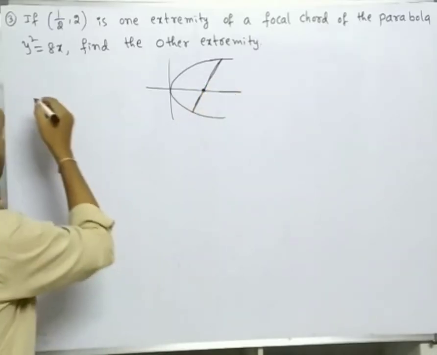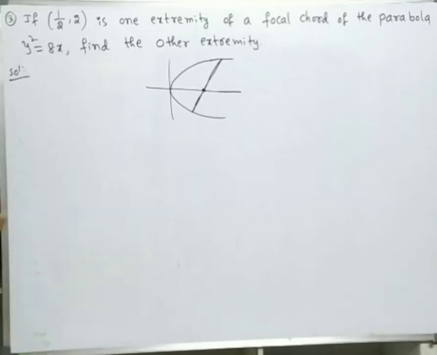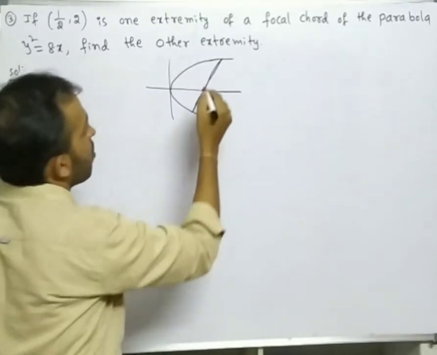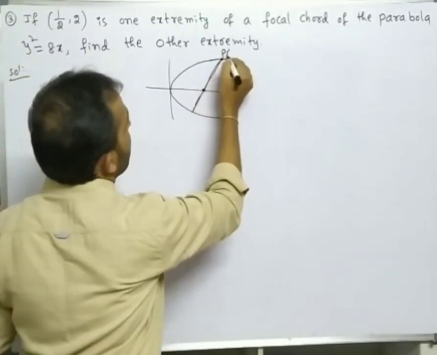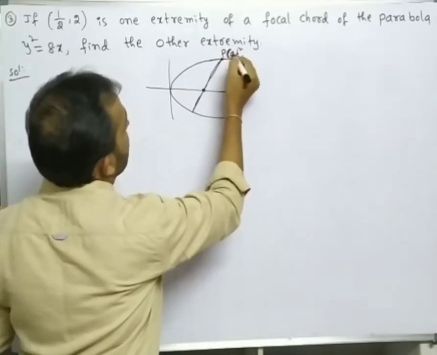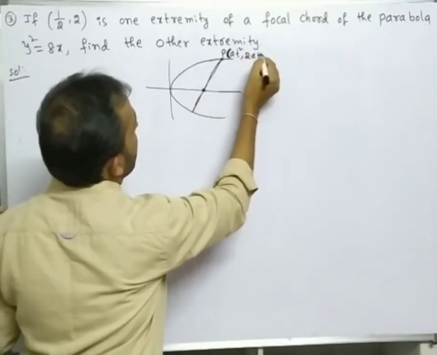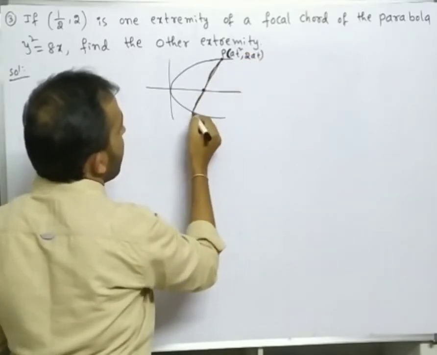First I will do this problem by using parametric equations. What is the parametric form of a point? It is (at square, 2at). Note this point.